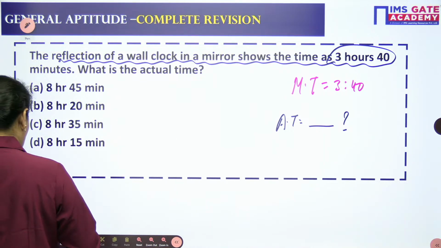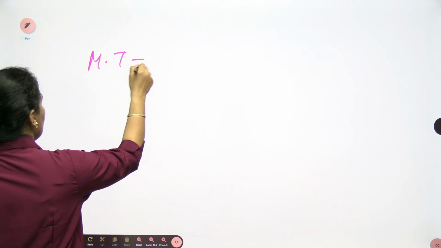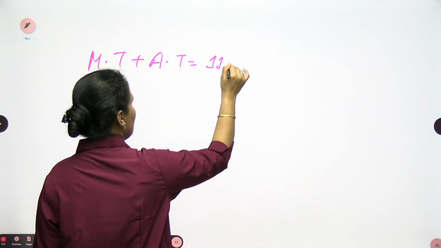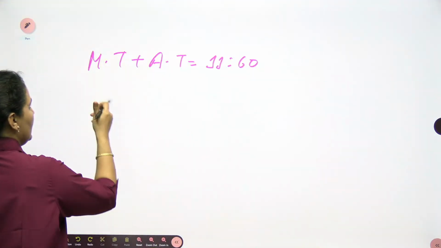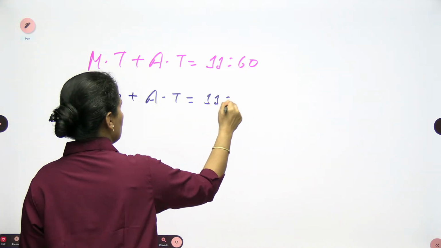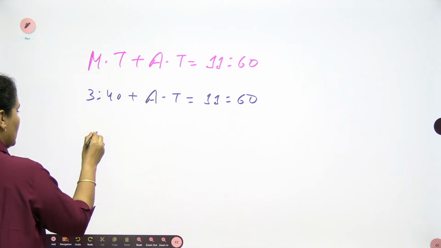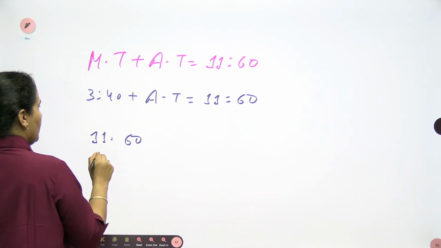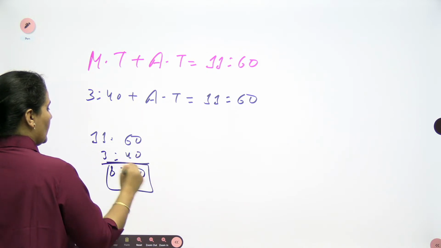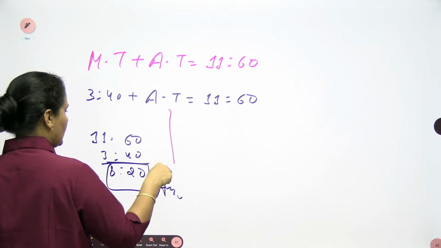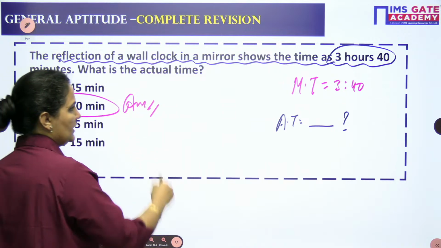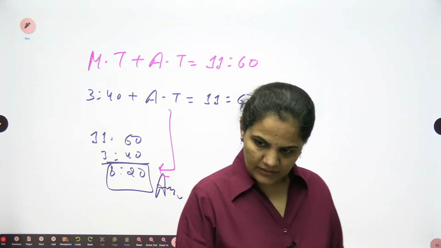Mirror time plus actual time, we know, is equal to 12 o'clock. So you can write this as 11:60 also. It will give you clarity. The mirror time given to you is 3:40, and the actual time you need to find out. So your actual time will be 11:60 minus 3:40, which is 8:20. Your actual time will be 8 hours 20 minutes. Done, question is finished.